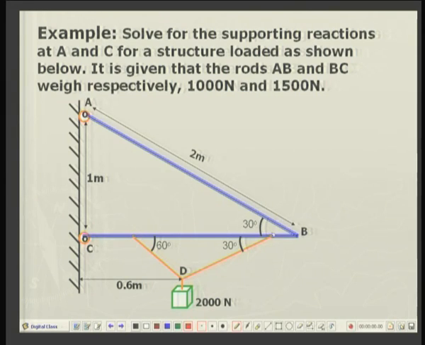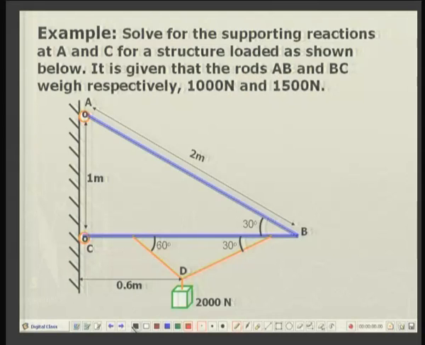There are two strings attached to the rod BC, and these two strings themselves are simultaneously carrying the weight of 2000 newtons at the point D. The distances are given as 0.6 meters, 0.2 meters, and this angle is 30 degrees. The distance between A and C is 1 meter. So, we have to find out the supporting reactions, that is reactions at A and C. So, this is a pin joint, this is also a pin joint.